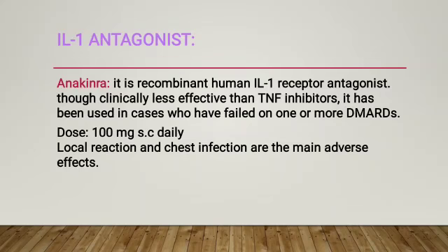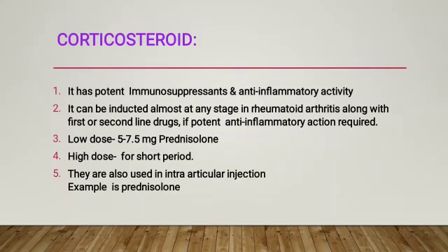Next is the corticosteroid drug. It is the class of adjuvant drugs. It has potent anti-inflammatory activity. It can be instituted almost at any stage in rheumatoid arthritis along with first or second line drugs, when potent anti-inflammatory action is required. High dose is given for a short period. They are also used by intra-articular injection. Example is prednisolone. These all are the classes of drugs which are used in the treatment of rheumatoid arthritis.